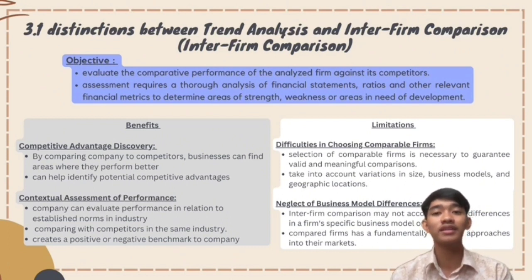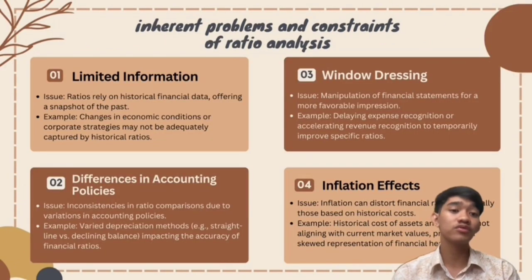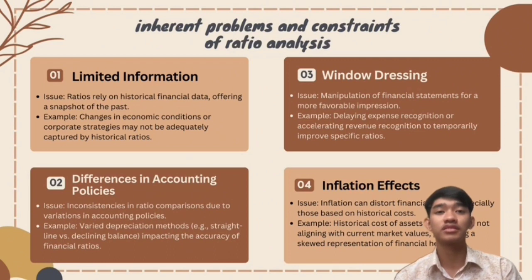The second one is neglect of business model differences. This limitation becomes particularly relevant if the compared firms have fundamentally different approaches to their markets, which can potentially skew the evaluations.